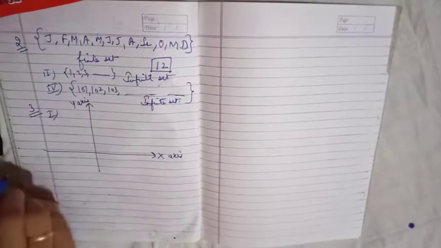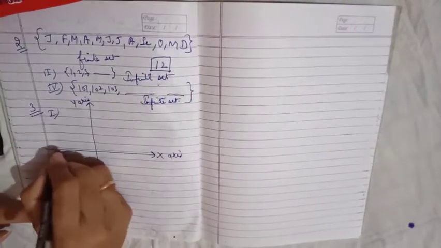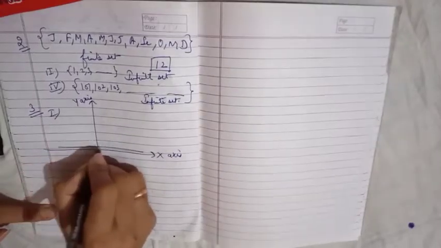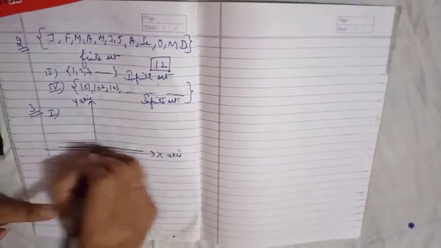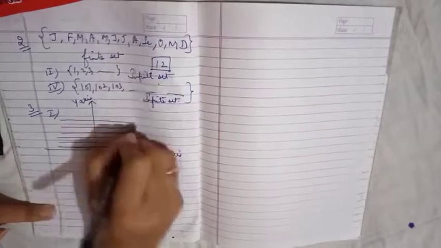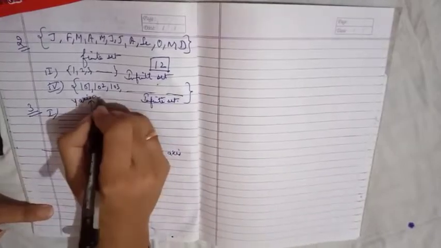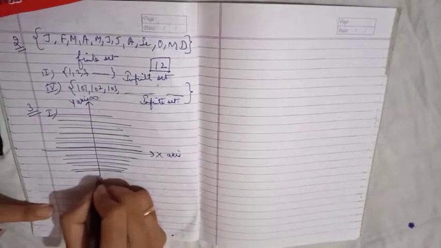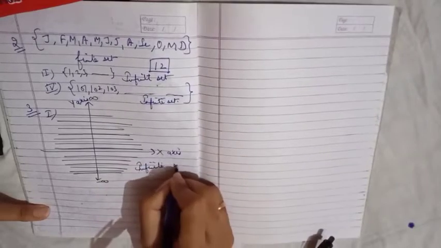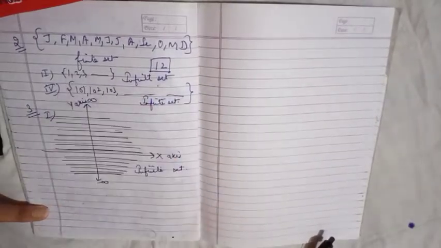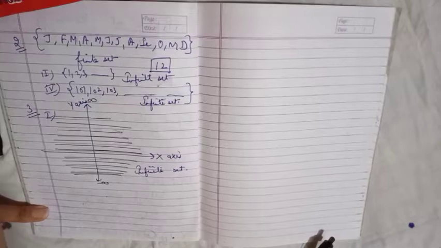So I can draw this line, which is parallel to the x-axis, this line, this line, and so on, and here also. I cannot find an end, because here it is infinity and here it is minus infinity. So this is an infinite set, right? Because we know that the y-axis is also infinite, right?